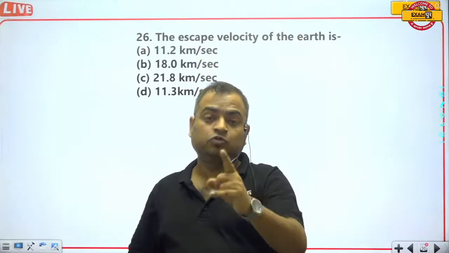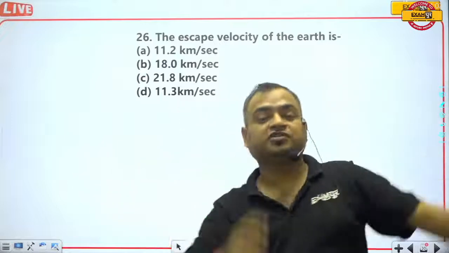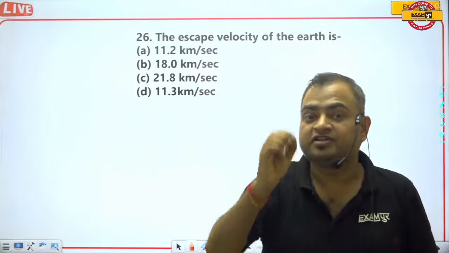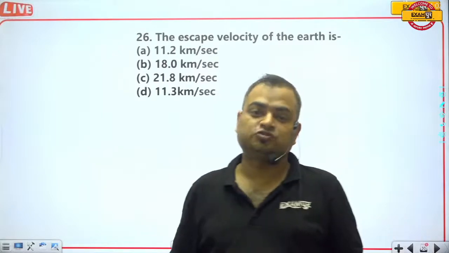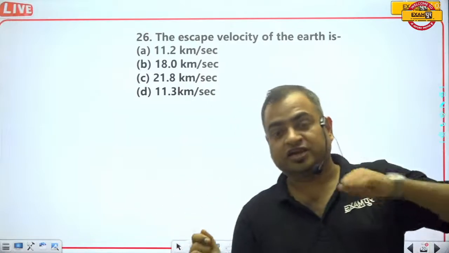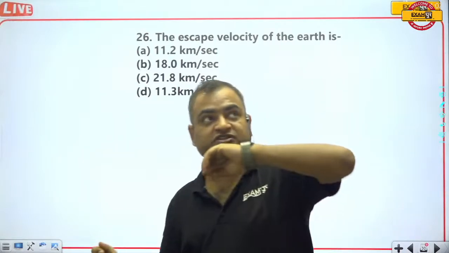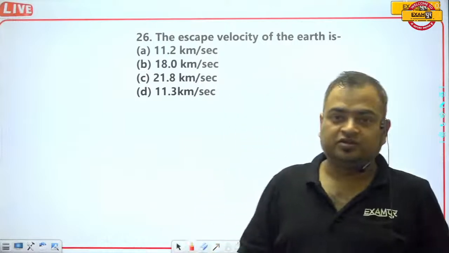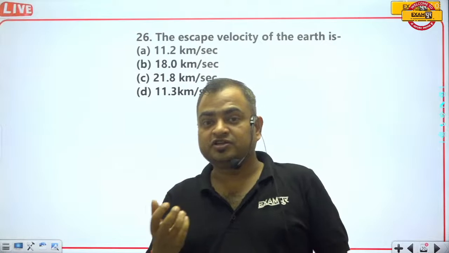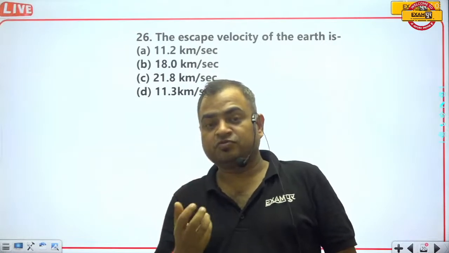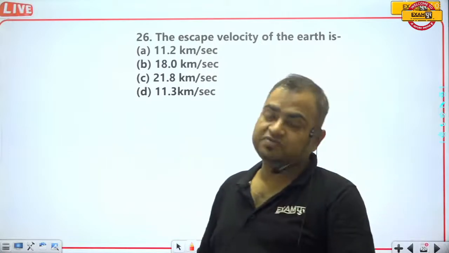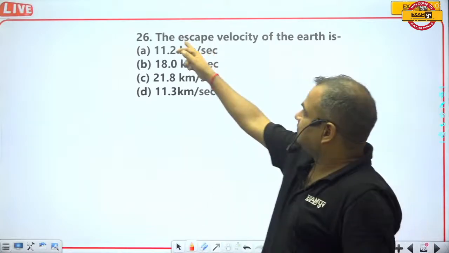But if you throw a body with a certain velocity and that body never comes back to Earth, that minimum required velocity is known as the escape velocity. So we can say that the minimum velocity given to a body so that the body doesn't come back to Earth is known as the escape velocity.